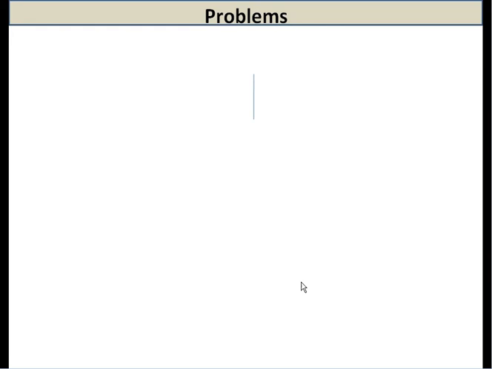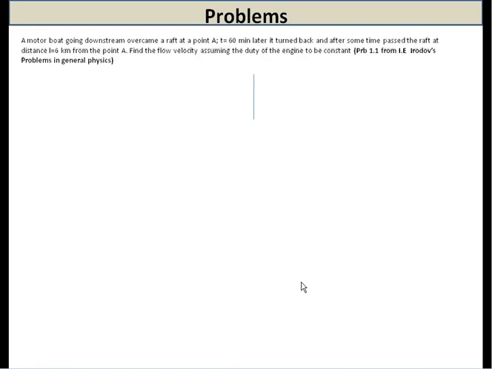I have taken this problem from I. Rudolph's Problems in General Physics, the famous book. The problem statement is: a motorboat going downstream overcame a raft at a point A. T equal to 60 minutes later, it turned back and after some time passed the raft at a distance L equal to 6 km from the point A. Find the flow velocity assuming the duty of the engine to be constant.